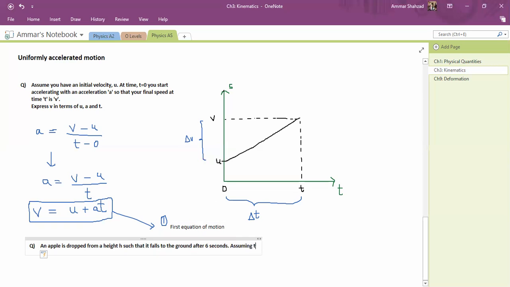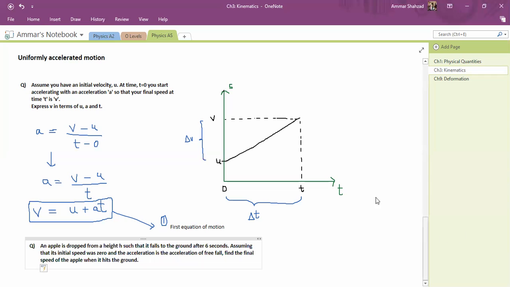Assuming that its initial speed was 0 and the acceleration is the same, find the final speed of the apple when it hits the ground.